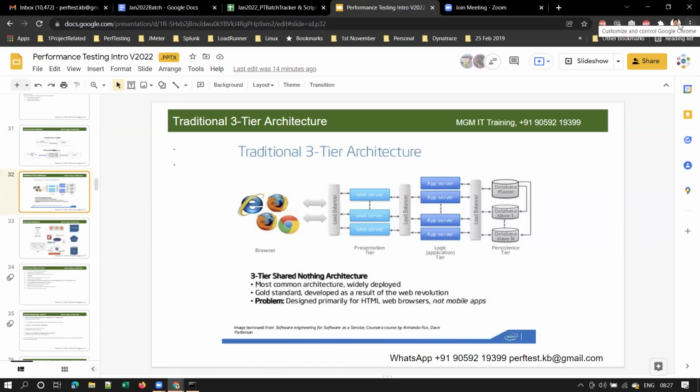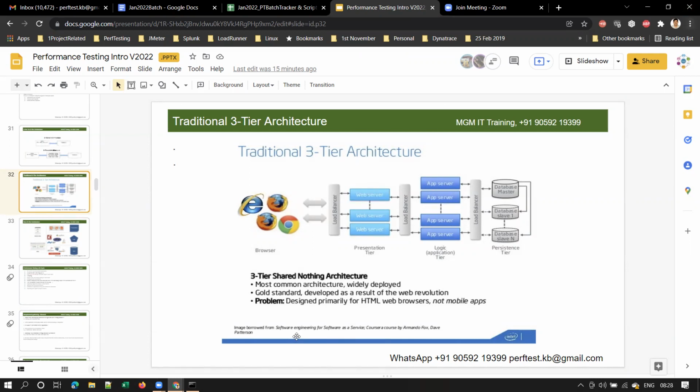As soon as you type gmail.com or hdfcbank.com or icicibank.com, your request will first go to a web server via a load balancer. We'll discuss the load balancer part later on. First, let's understand the purpose of web server, application server, and database server, right?